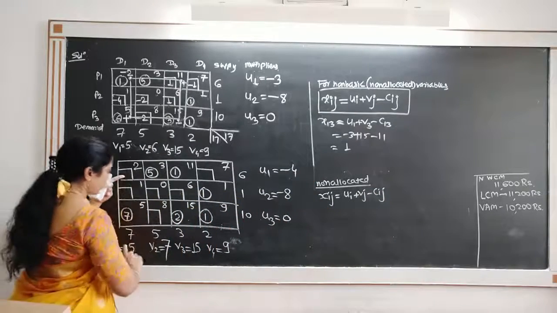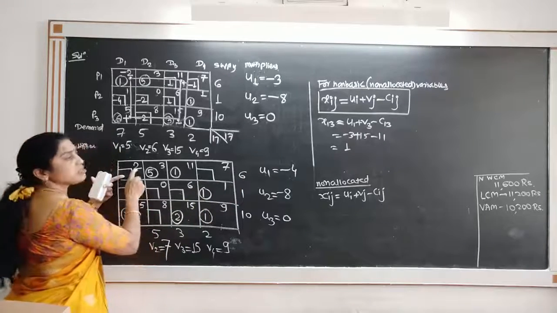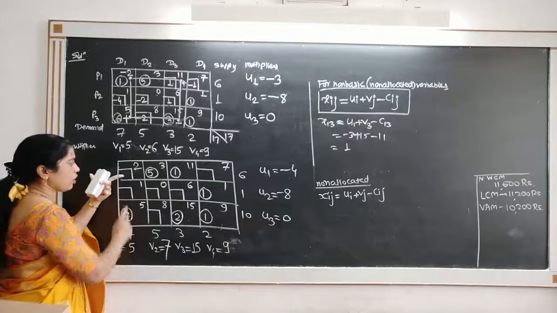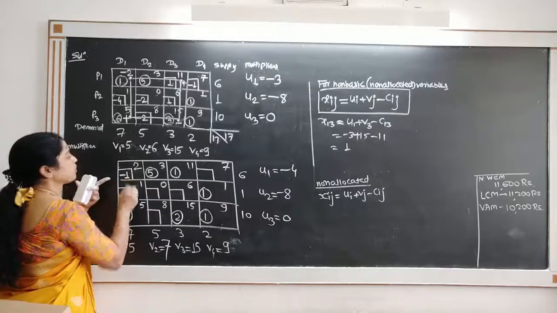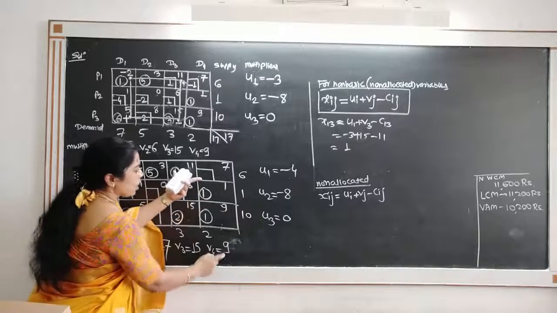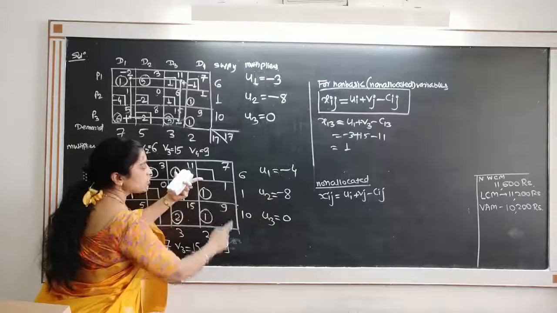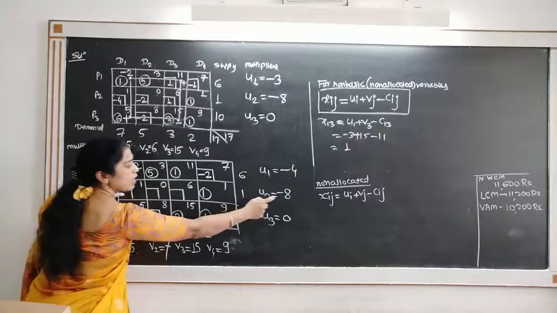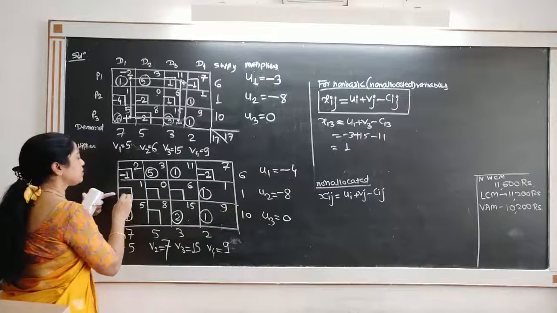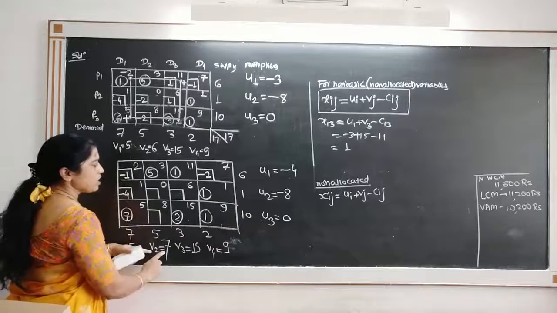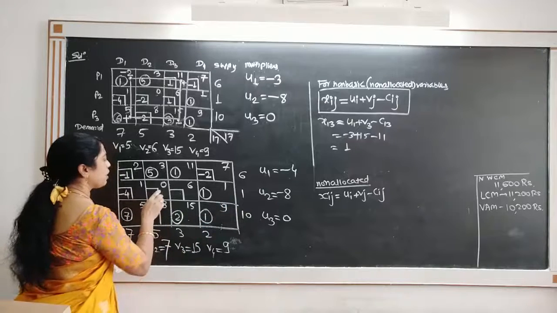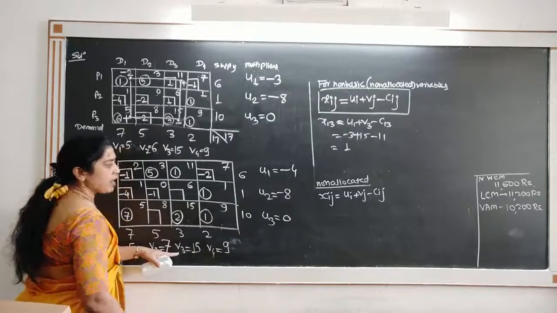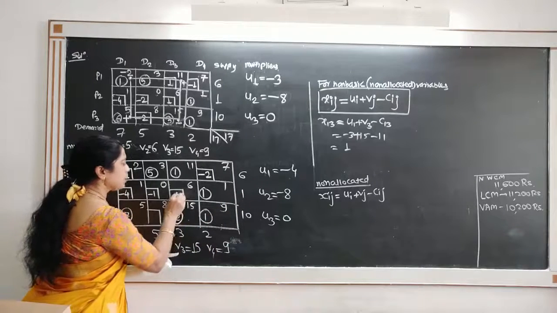It is nothing but U1 plus V1 minus C11: minus 4 plus 5, that is 1. 1 minus 2, that is minus 1. This one, 9 minus 4, that is 5. 5 minus 7, minus 2. 5 plus minus 8, minus 3, minus 3, minus 1, minus 4. 7 minus 8, minus 1, minus 1, minus 0, minus 1. 15 minus 8, 7. 7 minus 6, 1.